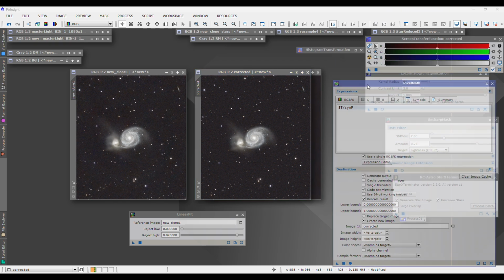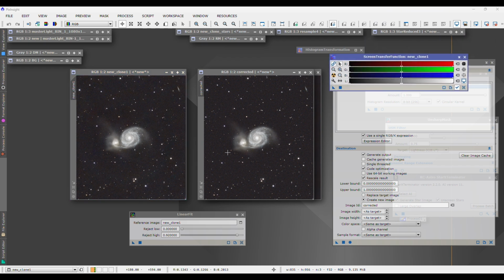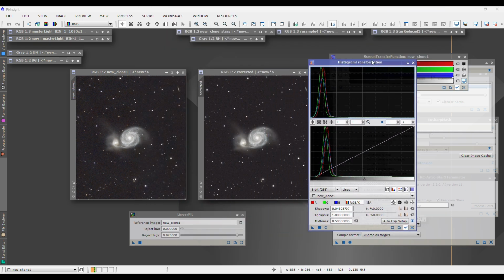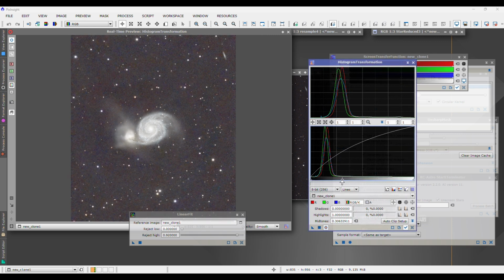Let's see if there's a way to show this. I think we can do this real quick. Let's come over here to HistogramTransformation. Go to Preview. Yeah. So see, that's the original. You can see this circular pattern here, and the only thing I can figure is that it's noise that's not necessarily random.